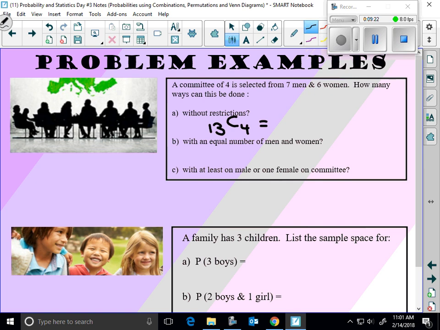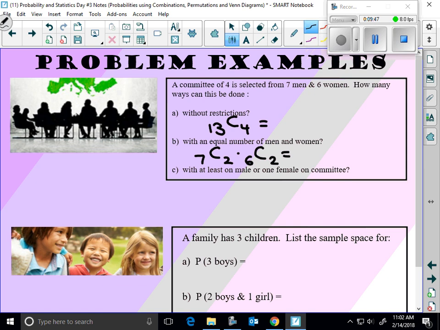What if it had to have an equal number of men and women? Well, let's choose from the men. How many are there? How many are we choosing? Let's choose from the women. There's 6, and we're also choosing 2. And we're going to multiply those together, and we'd get the number of possible ways to get 2 men and 2 women in a committee of 4.